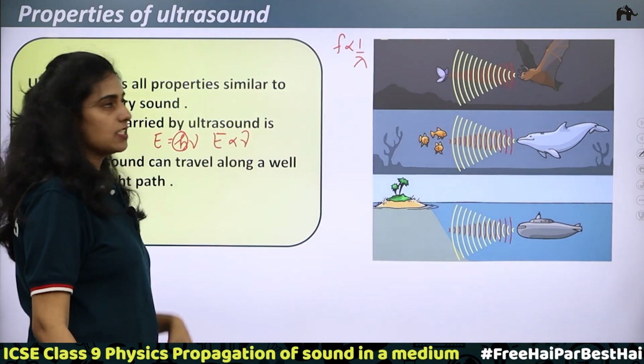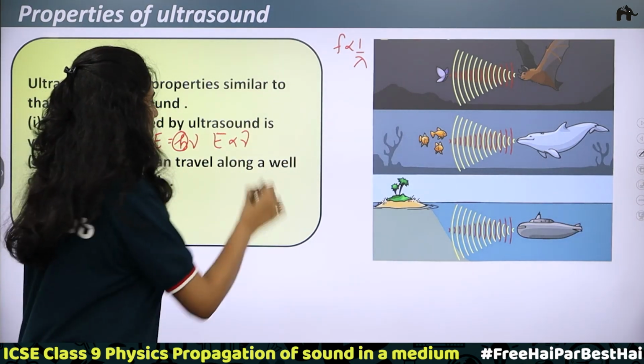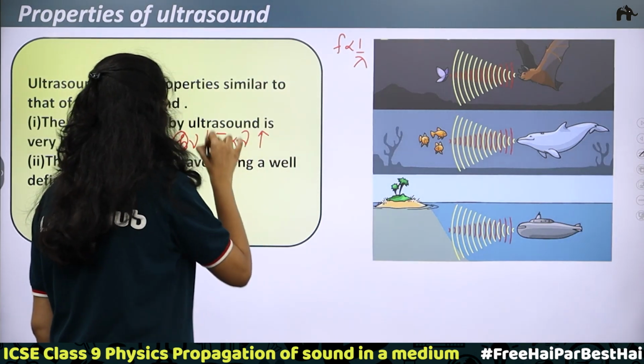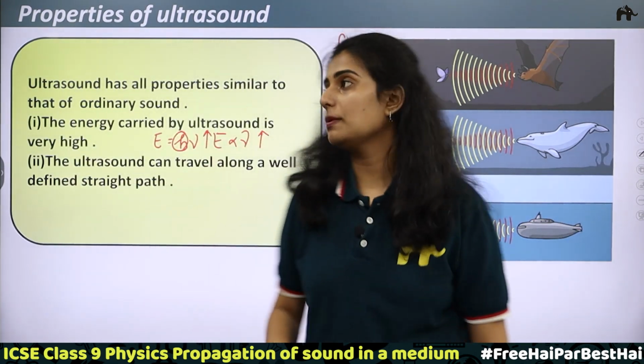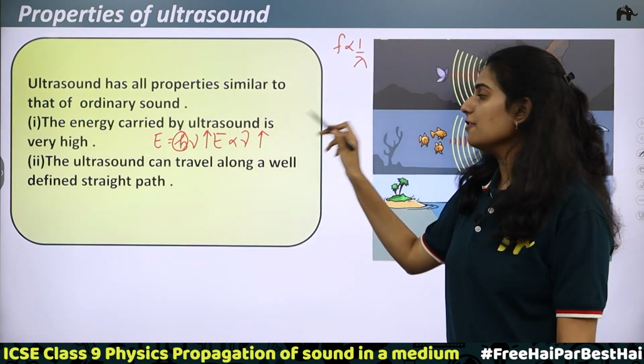Frequency, we know, can be represented by f or by the Greek letter nu. Which means when frequency increases, energy should also increase. So the ultrasound will have higher energy because these sound waves are of higher frequency.